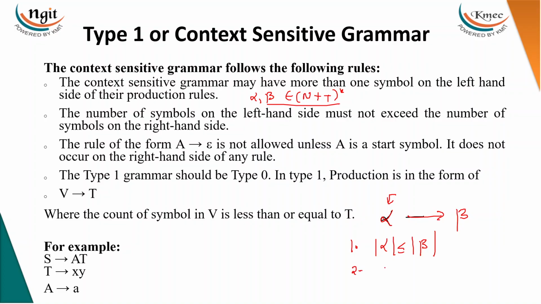Second rule, epsilon is allowed only for the starting symbol. You can't take epsilon wherever you want. But in unrestricted grammar, you can take it wherever you want. So these are the two rules for the context sensitive grammar.